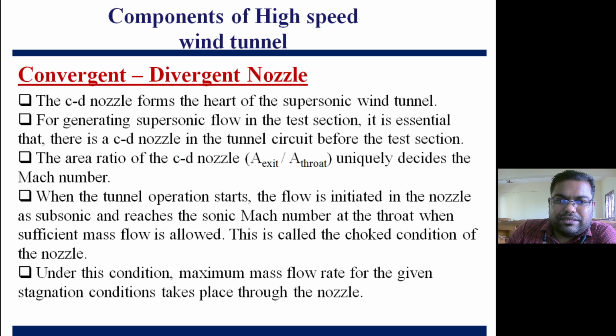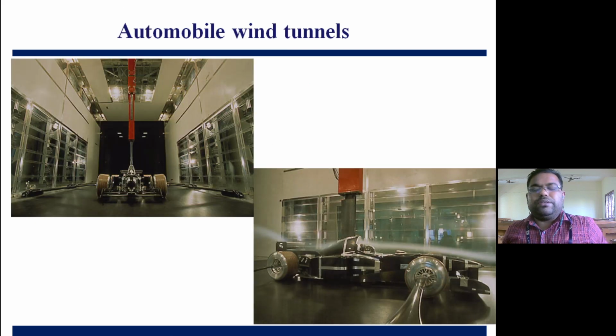So these are the various components which are needed basically for the high speed wind tunnel. Let's go for the special purpose wind tunnel. This is one example schematic diagram I am presenting here. This is showing a Formula One car, right, in a tunnel. So this tunnel you look at, this is the bigger one where we are testing an actual prototype.